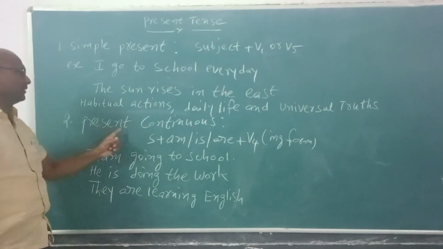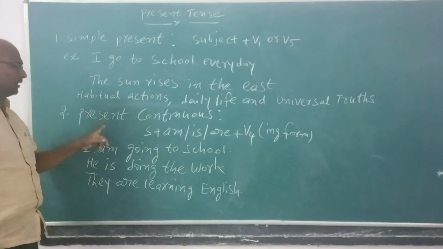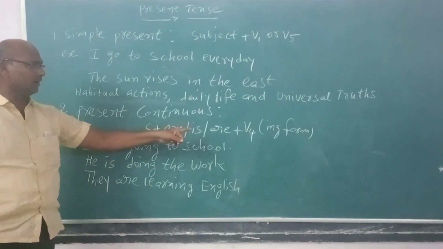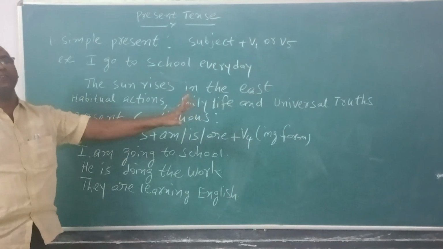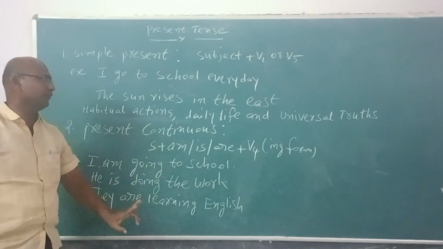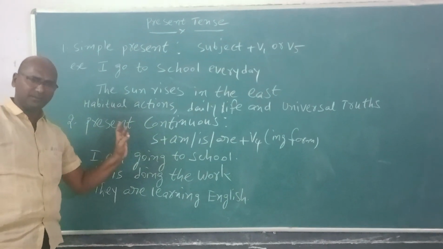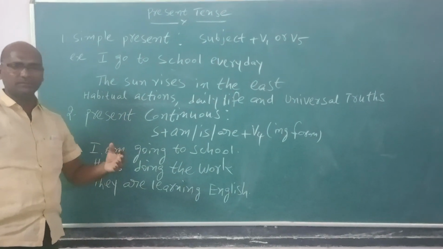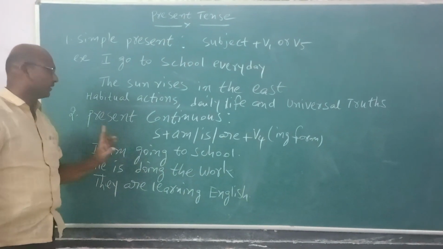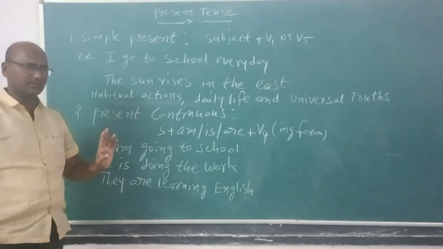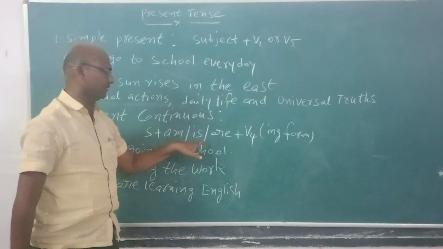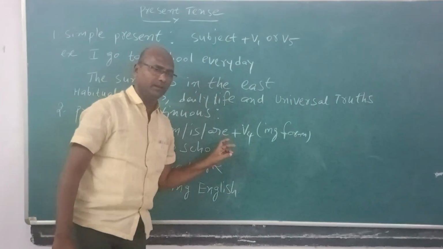Now we are going to take present continuous. The present continuous structure is subject plus either am or is or are plus V4. V4 means the ing form. The main verb adds the ing form, so it's called V4. Without V4, there is no continuous. Whenever V4 comes, definitely it must be continuous, except in general class. For I, am will come. For singular, is will come. For plural, are will come.